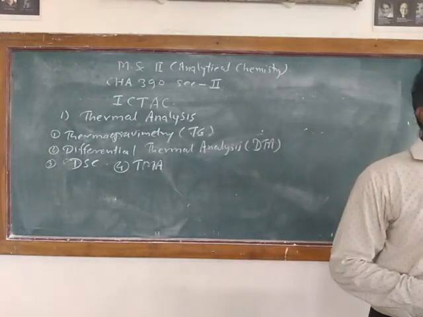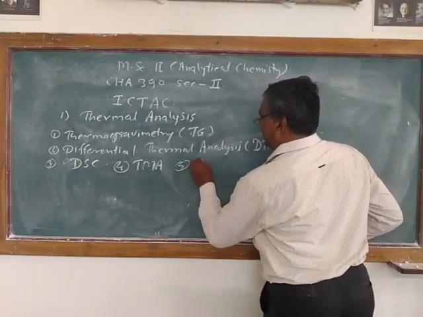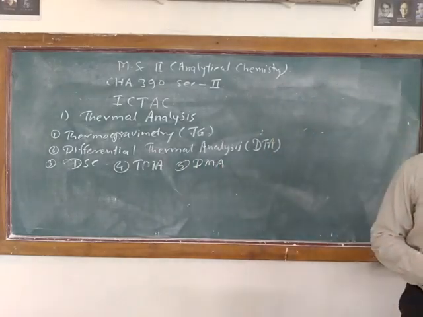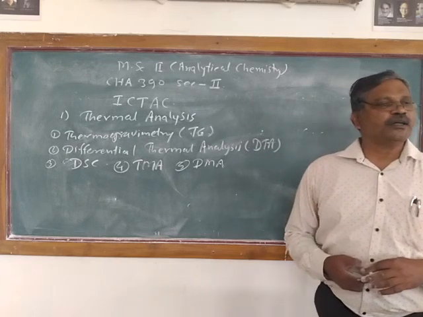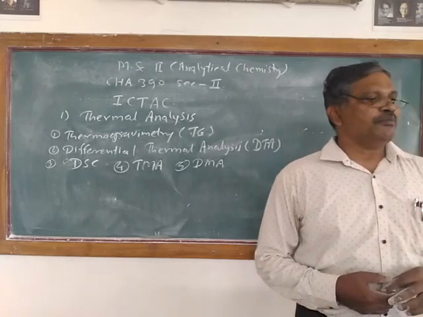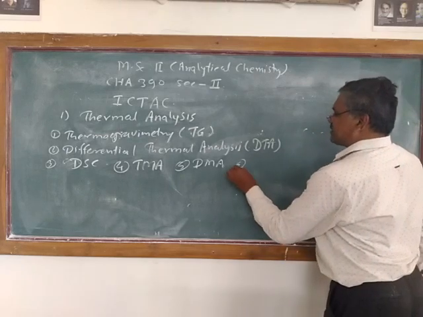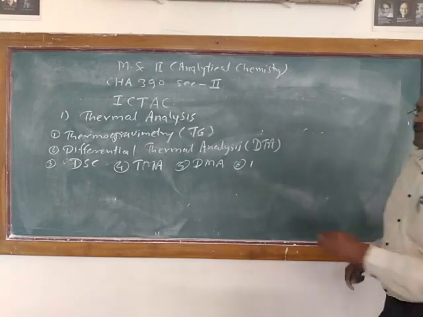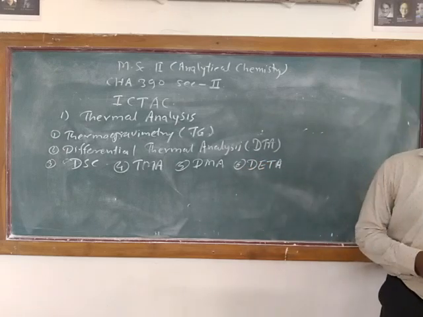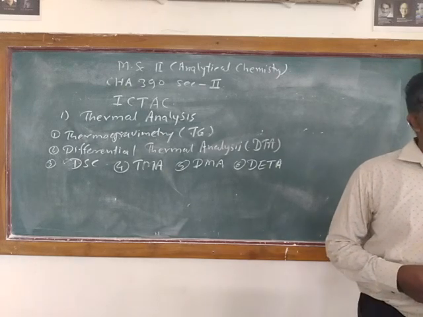Then we have dynamic mechanical analysis, that is DMA. Number 5 is DMA, dynamic mechanical analysis. In dynamic mechanical analysis, the moduli of the compound are studied, and it can be used for the phase changes of polymers. Then we have dielectric thermal analysis. Number 6 is dielectric thermal analysis, that is DETA. In this DETA technique, the permittivity of the substance is measured.